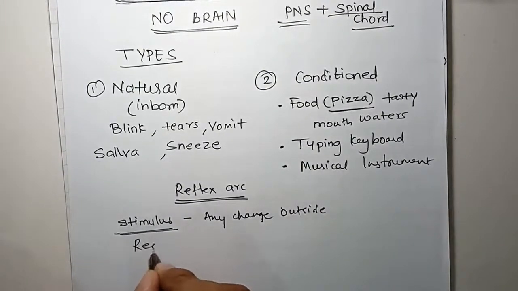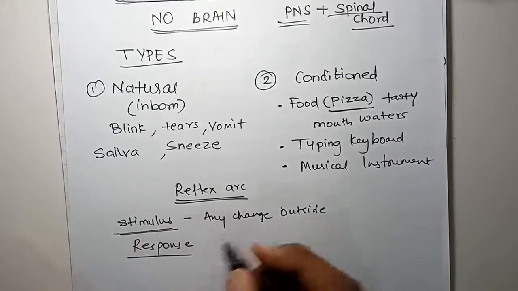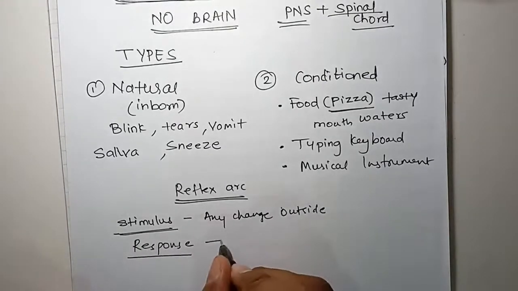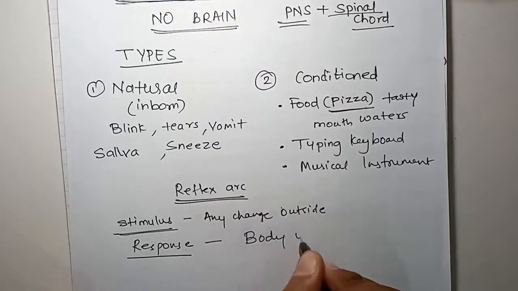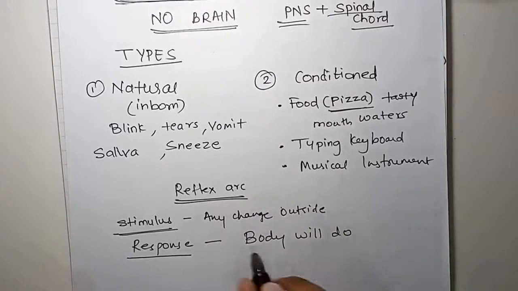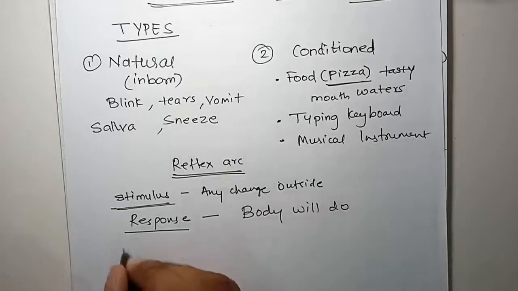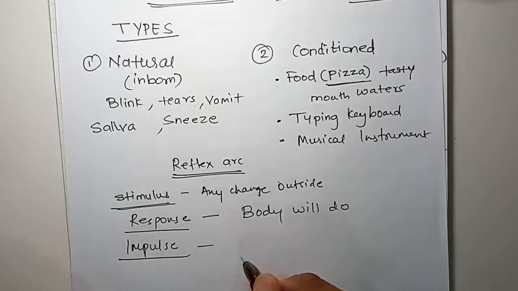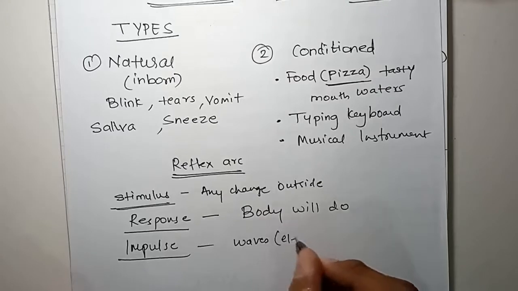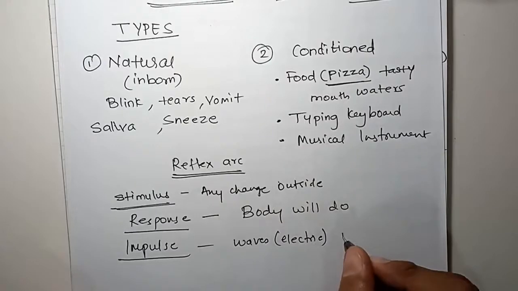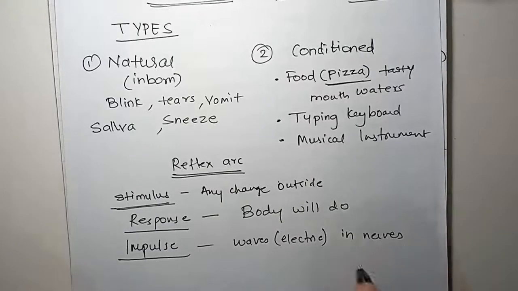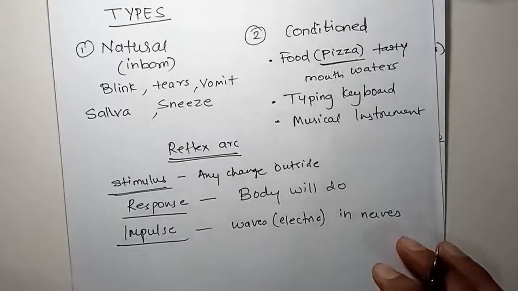Then a response. Response means what your body will do for this stimulus, to fight this stimulus. Then what is an impulse? Impulse means a wave, you can say an electric wave, which travels in your nerves and goes to the brain or the spinal cord.